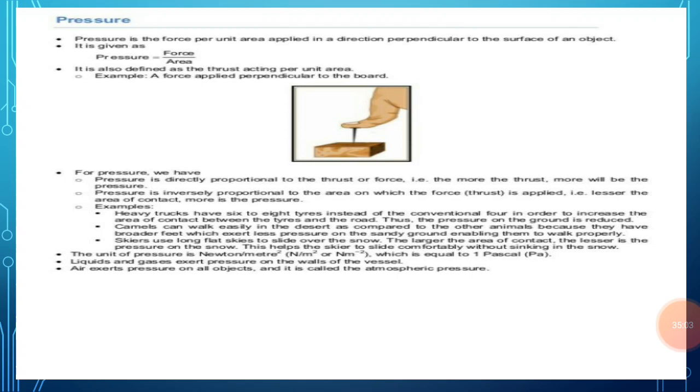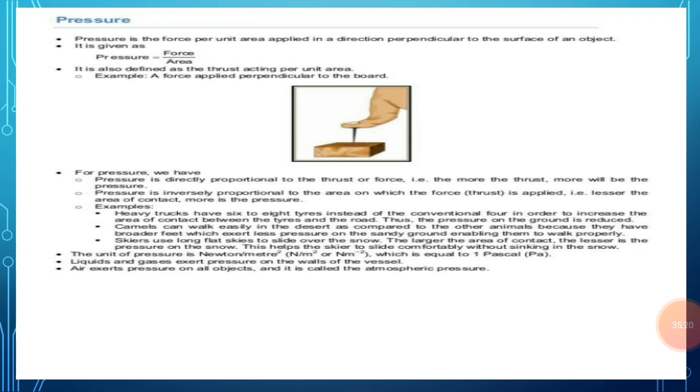So we can define it: pressure is equal to force upon area. Force acting per unit area is known as pressure. Now the SI unit of pressure is Pascal, and 1 Pascal is equal to 1 Newton per meter square.